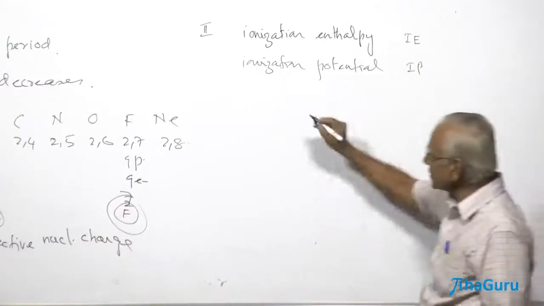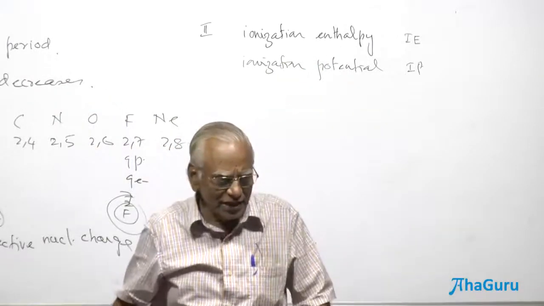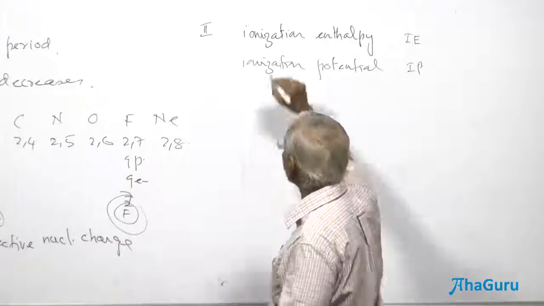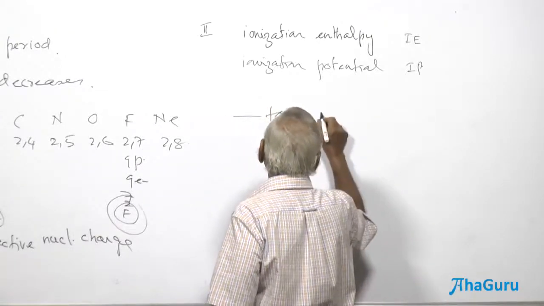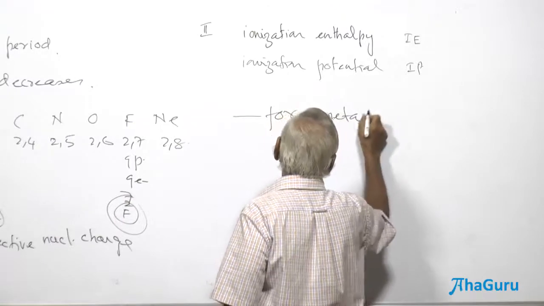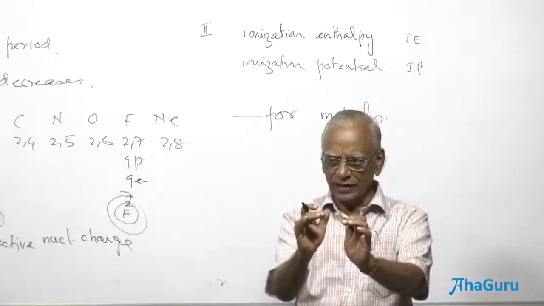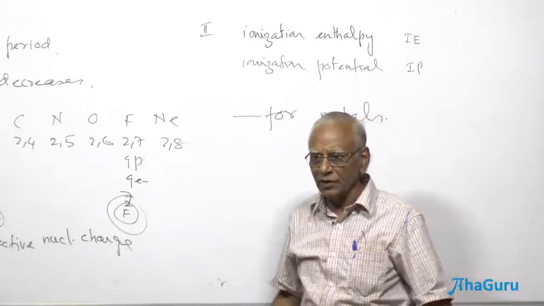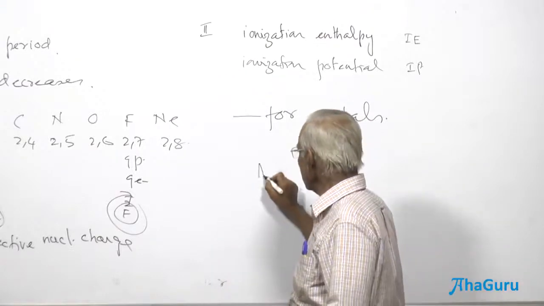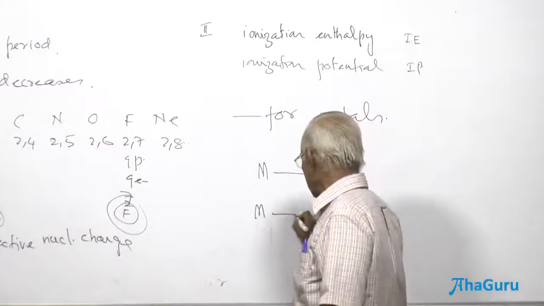And we use the term ionization, though it can be used for any element in the periodic table, whether it's a metal or non-metal. I am going to use it strictly for metals only. It is going to be useful for the metals. When I say ionization, I have a neutral element that I want to ionize. What should I do? I remove an electron.